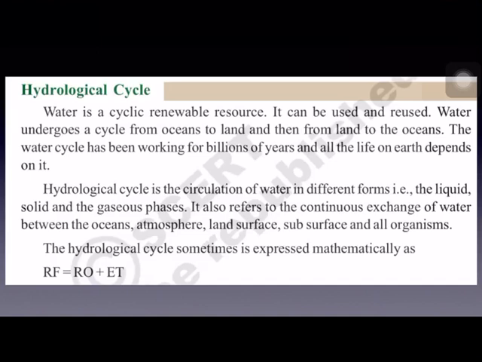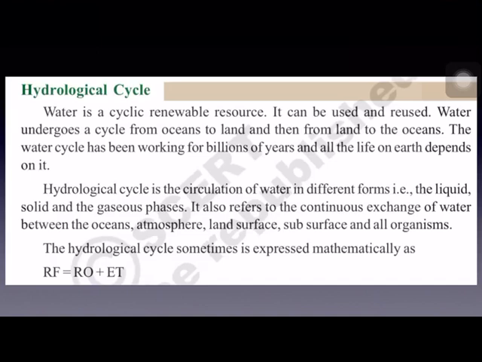And where there is no tree cover or forest, the water runs off from one region to another region according to the slope of the land. And in hilly areas also, the water moves from one place to another place. And this movement of water is called runoff. That is indicated by RO.